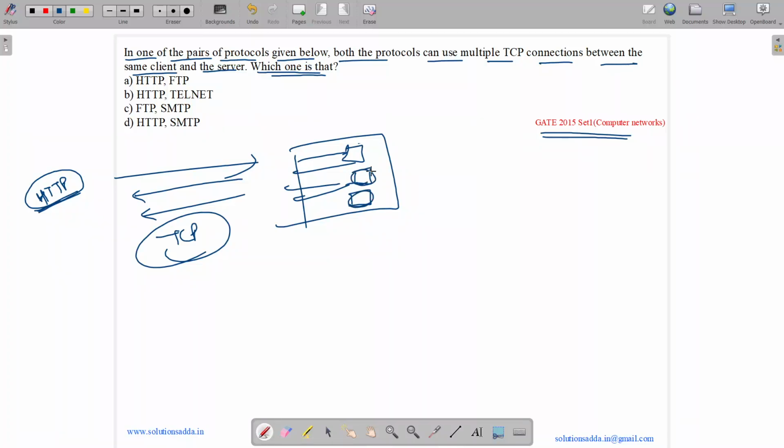So we can use different TCP connections for each of the images. So HTTP can have multiple TCP connections.